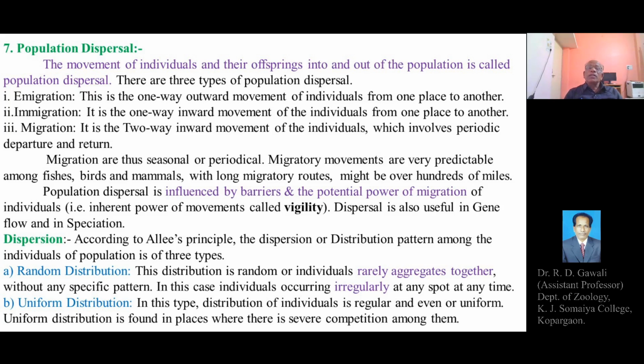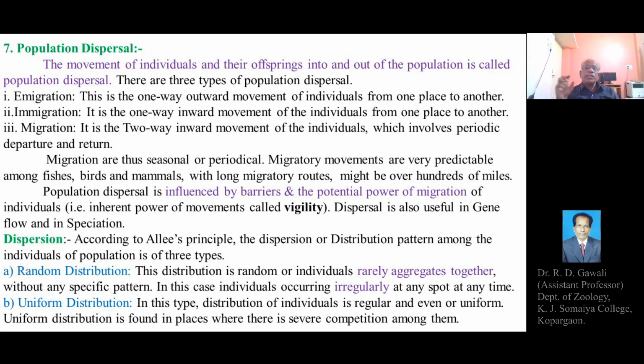According to Ali's principle, there are three types of dispersion, or distribution patterns, which are explained by the ecologist Ali. The distribution pattern of the individuals of a population in a particular region is of three types. The first one is random distribution.